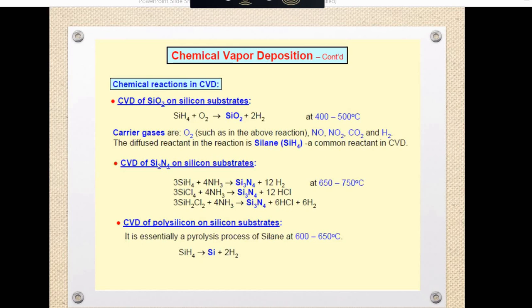The next is polycrystalline silicon. Silicon consists of single silicon crystals of different sizes, meaning we are producing single silicon crystals. Deposition of polycrystalline silicon is a pyrolysis process. This is just decomposition of the silicon at high heat. We are just providing heat to the silicon and it decomposes to form single silicon crystal. This requires more energy compared to the above methods.